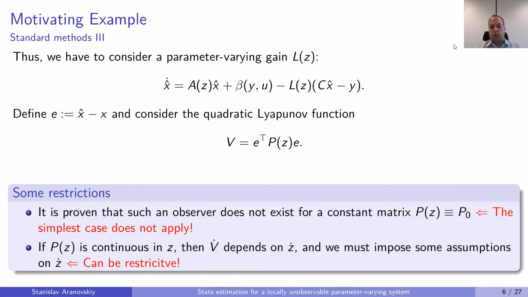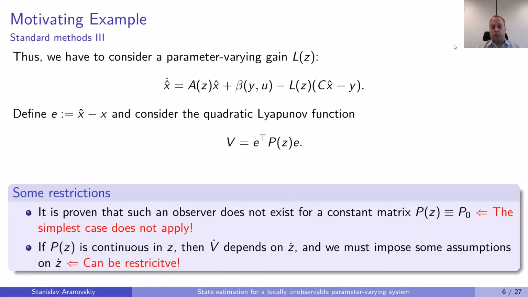The simplest one would be to have P as a constant matrix. But it can be proven and shown that if we choose P of z as a constant matrix, let's say P0, then such an observer does not exist. So we have to consider matrix P which depends on z. And if we consider P of z which is continuous in z, then when we compute the time derivative of V, we have to impose several assumptions on z dot. And it can be restrictive. We don't want to do it.